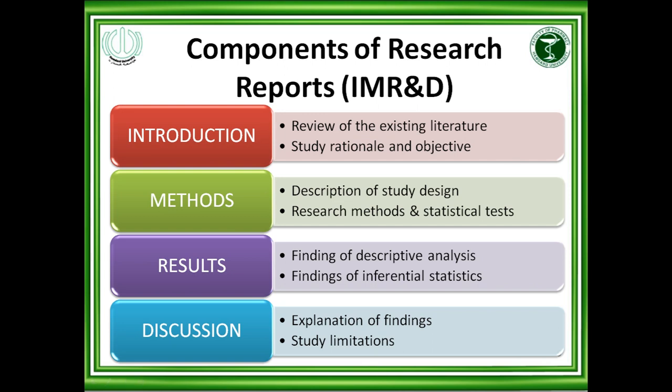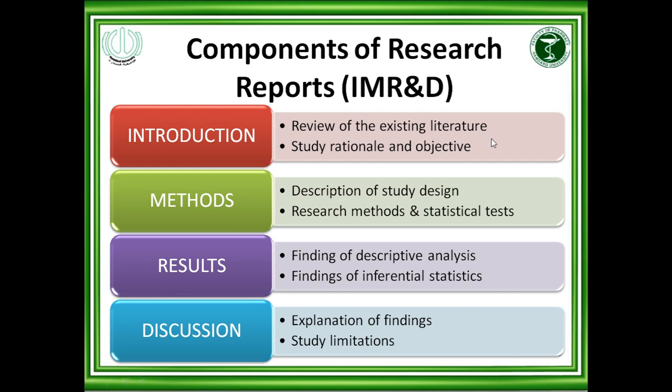So when you are writing a research paper, you need to divide the introduction into three main paragraphs. In the first paragraph, you need to discuss the issue or the problem available in the society about the topic of the research. For example, if the topic of research is antihypertensive products, then hypertension.